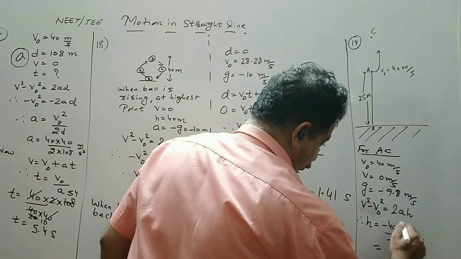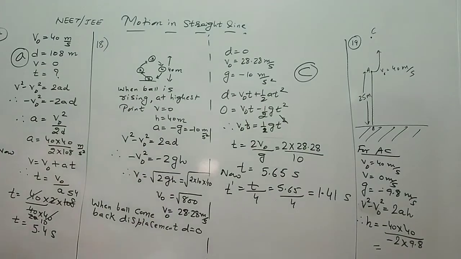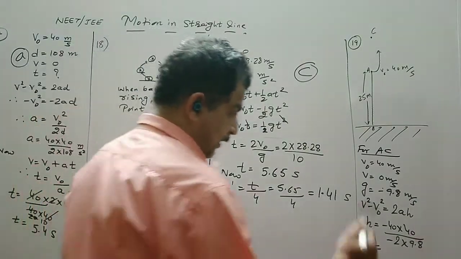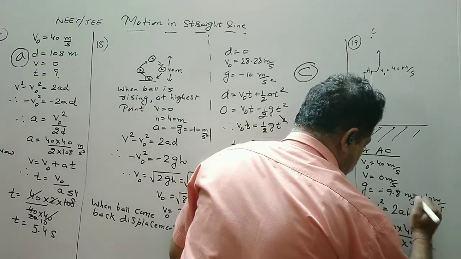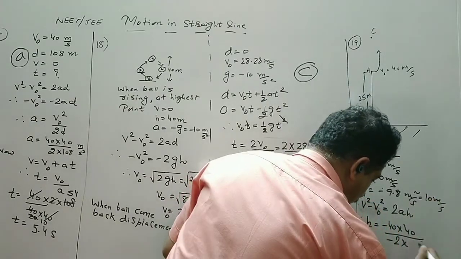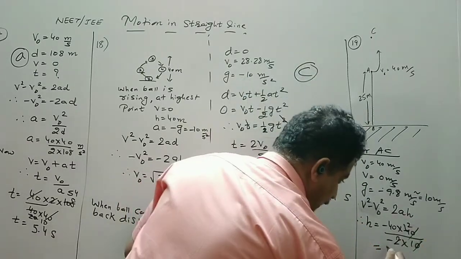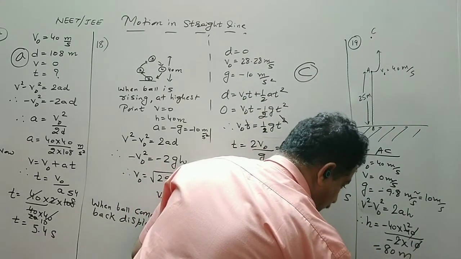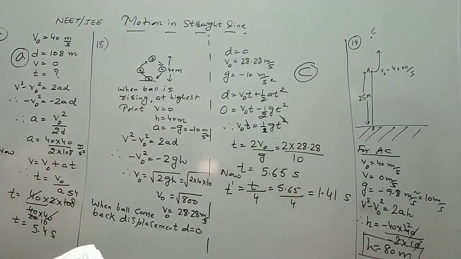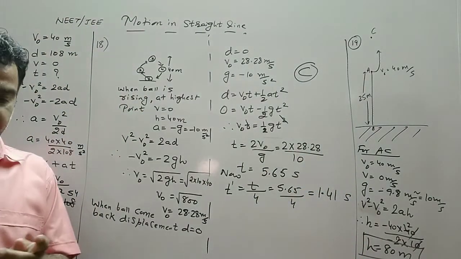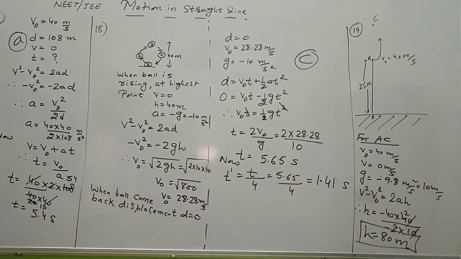So 40 into 4, 160, divided by 2, that is 80 meters. So the ball will rise up to a height of 80 meters from the top of the tower.